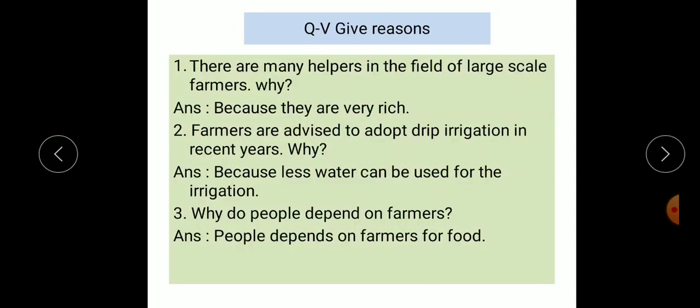The fifth main question is give reasons. There are many helpers in the field of large-scale farmers. Why? Answer: because they are very rich. Second, farmers are advised to adopt drip irrigation in recent years. Why? Because less water is used for the irrigation. Third, why do people depend on farmers? Answer: people depend on farmers for food.